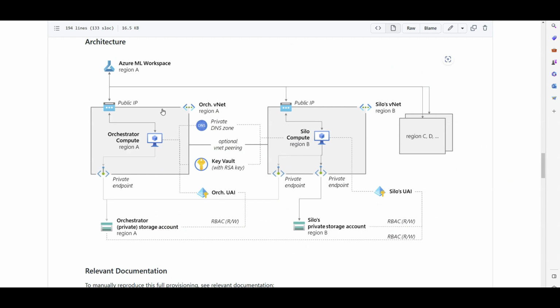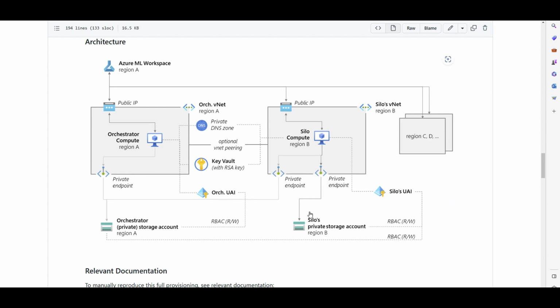Then how is that whiteboard that I just showed you going to get translated on Azure? This is the answer. Well, we have Azure ML Workspace. I will implement an Azure ML Workspace in a region, let's say East US as an example. Within this Azure ML Workspace, I will have a compute cluster that acts like an orchestrator, which I explained. That orchestrator will handle different silos or different computes that are in different regions, let's say region B, C, D, and each region or each silo has access to a portion of the data in a separate storage. So region B has access to the storage account in region B, region C, storage C, region D, storage D, and so on and so forth.